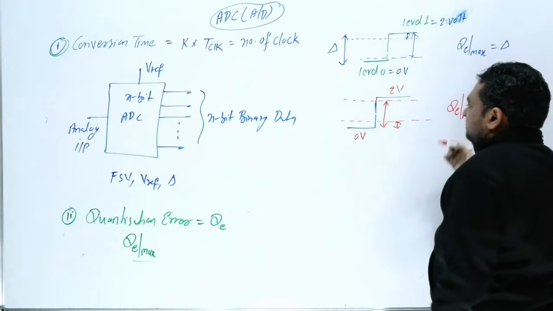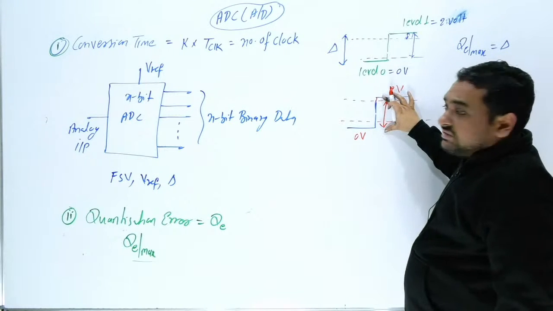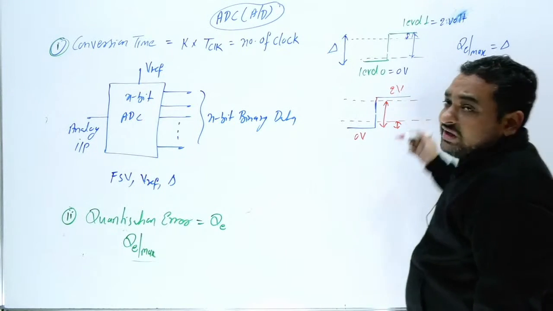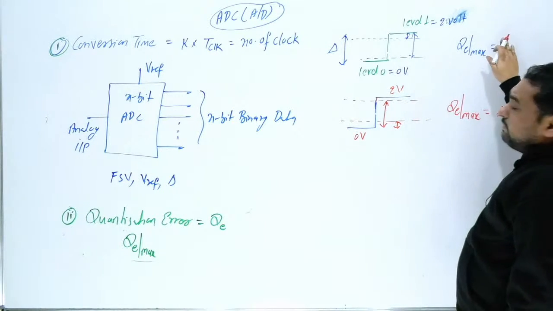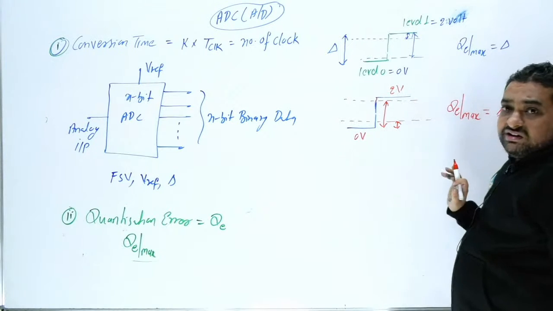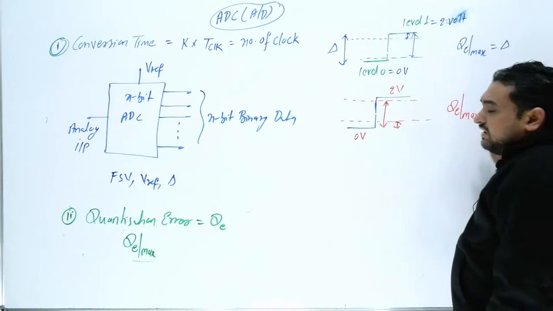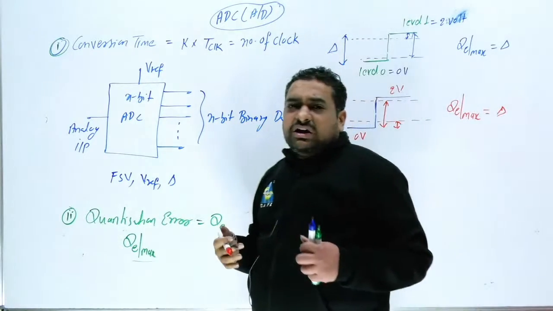In this situation, what is again QE max? The maximum error can be this, and this is the step size. Again here del. So what is the difference between these two? Here the error can be positive, here you will say the error is negative. If you say here the error is negative, then here the error is positive. So there is some confliction.